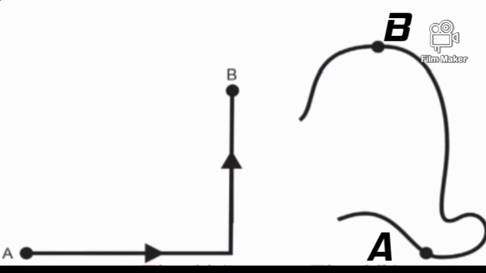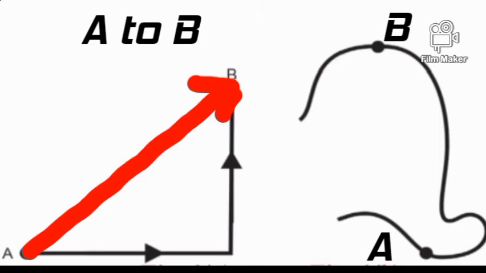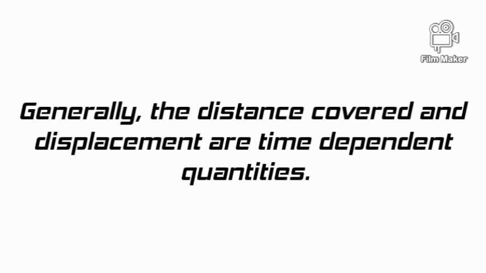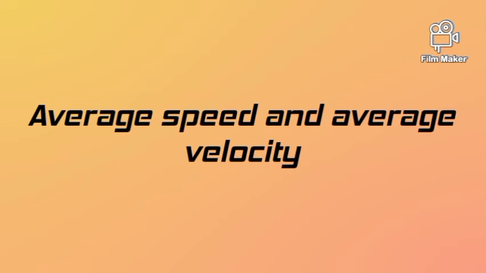Okay, let us draw displacement vectors. First one, it's like this and this is the shortest distance, that is displacement of these 2 points. Now, second one, it's like this. Generally, the distance covered and the displacement are time dependent quantities. Average speed and average velocity.